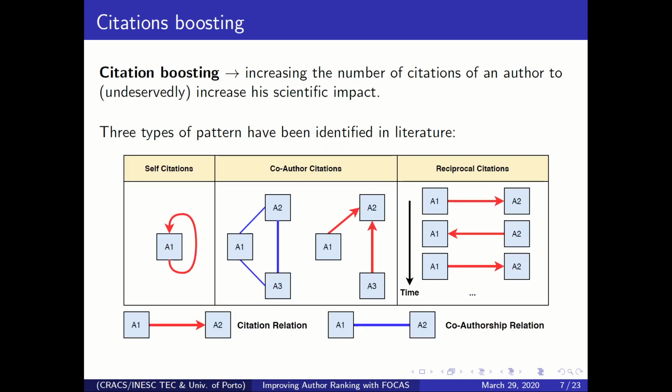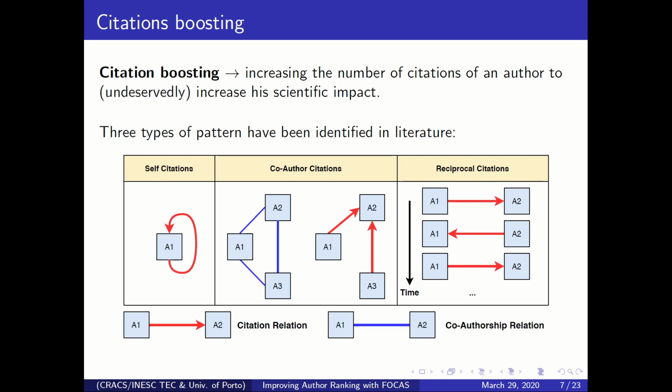So independent of the author ranking algorithm to use, one problem that has been identified in the literature is citation boosting, and basically this consists of the practice of increasing the number of citations of an author to undeservedly increase his scientific impact. This has been studied a lot in literature and has been identified as a problem. Throughout the literature, there are three patterns of citations that have been identified as mostly used for citation boosting.